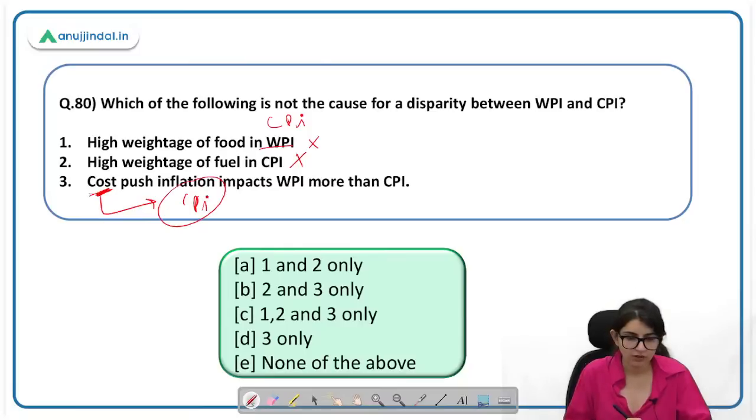So not the cause, none of the above होगा इसका आंसर है. All of the above होना चाहिए. I'll make the correction here. All of the above.